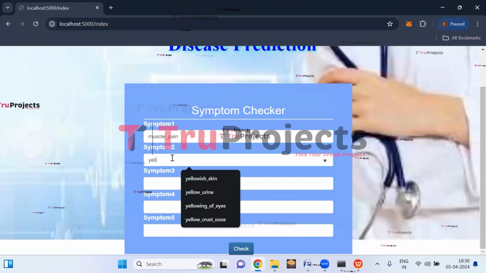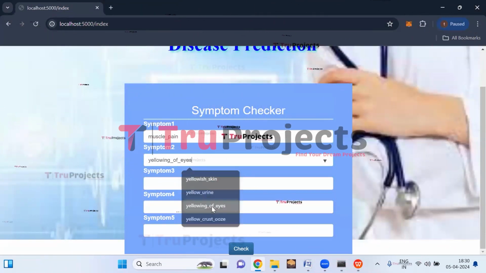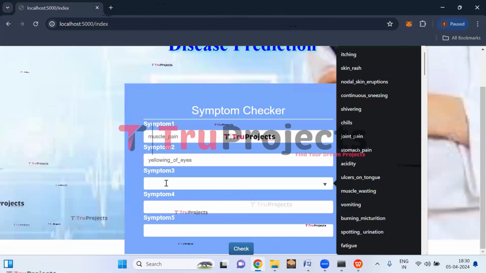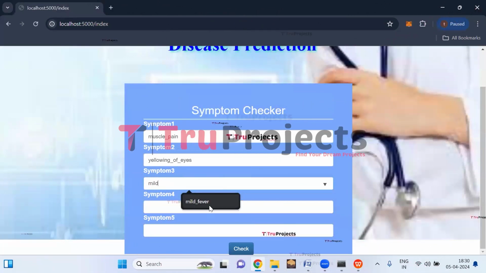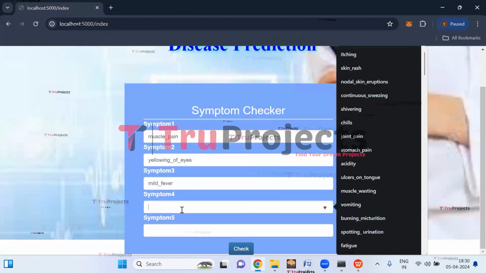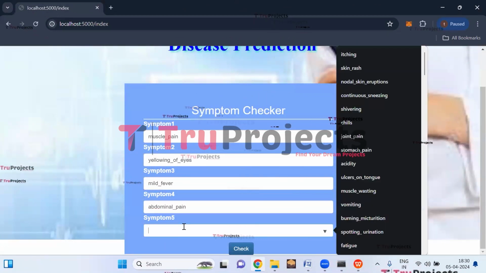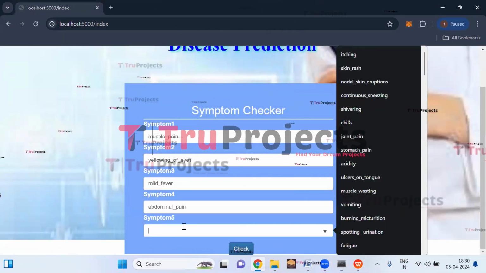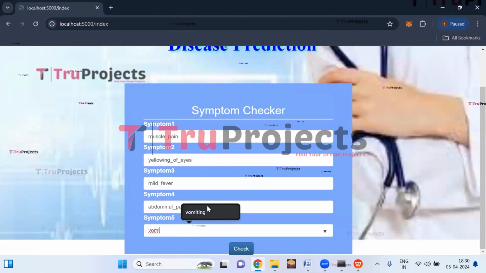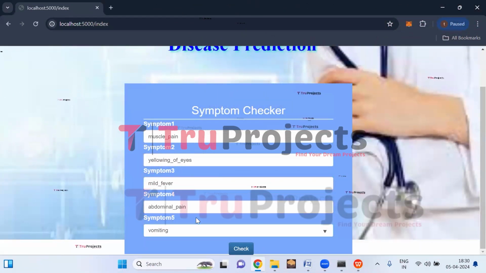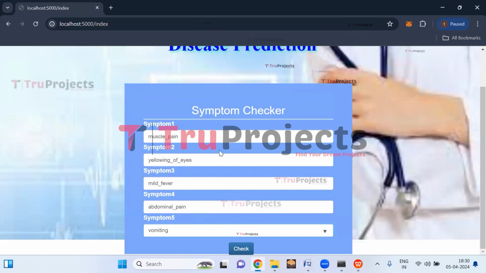Second symptom is yellowing of eyes. Third symptom is mild fever. Fourth symptom is abdominal pain. And the fifth symptom is vomiting. So here, these are the symptoms the person is suffering with.